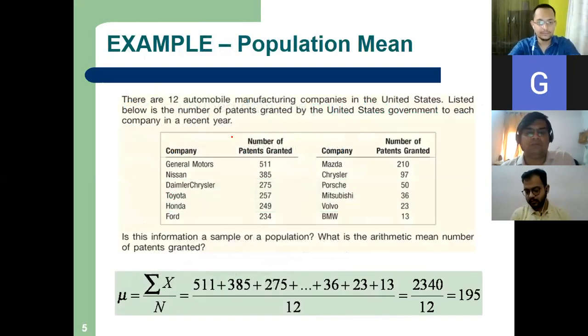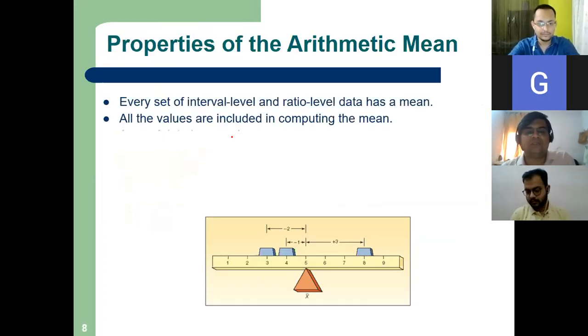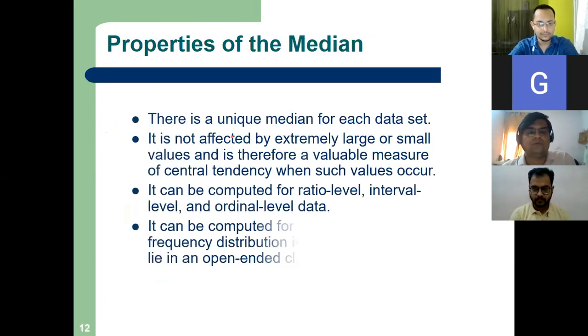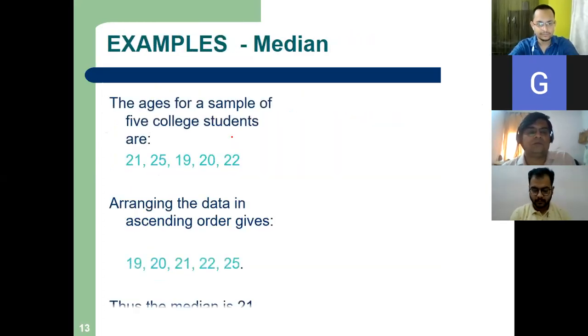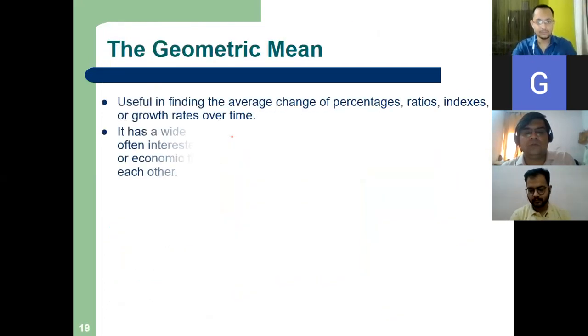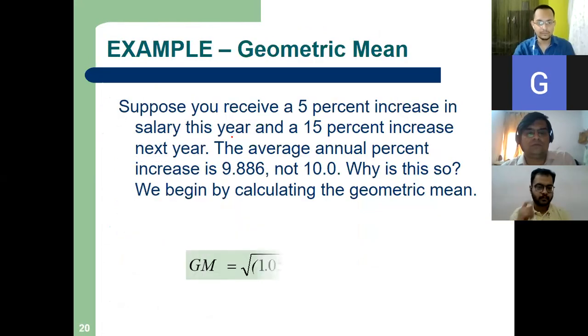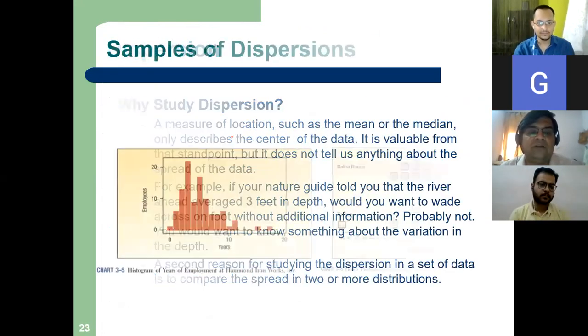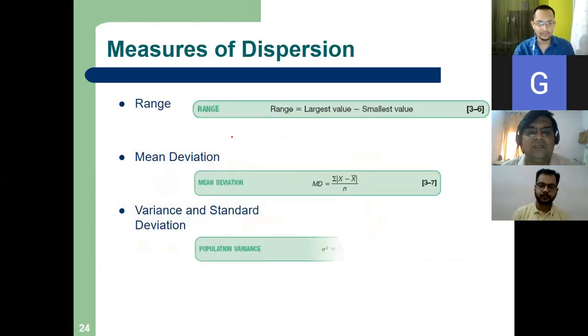Just 1 minute. Hold on. You will understand better if I show you with data, right?